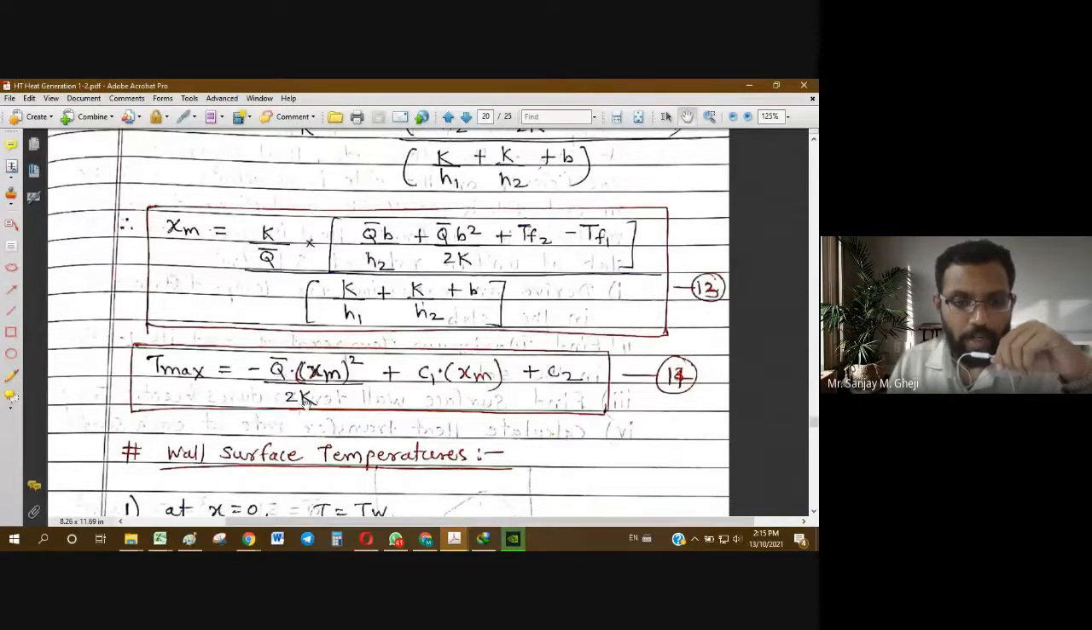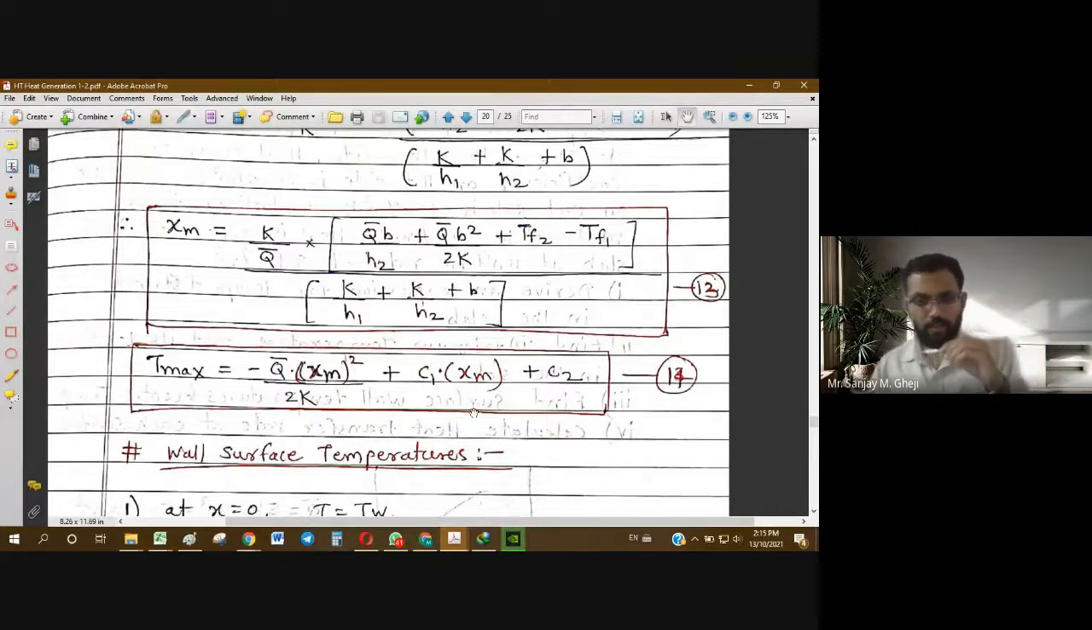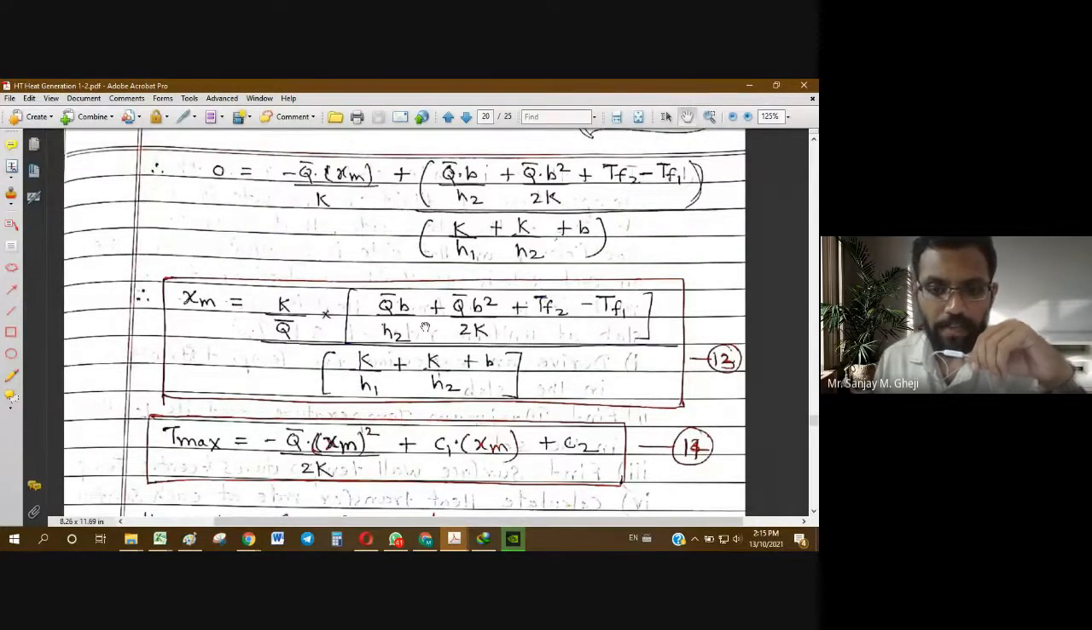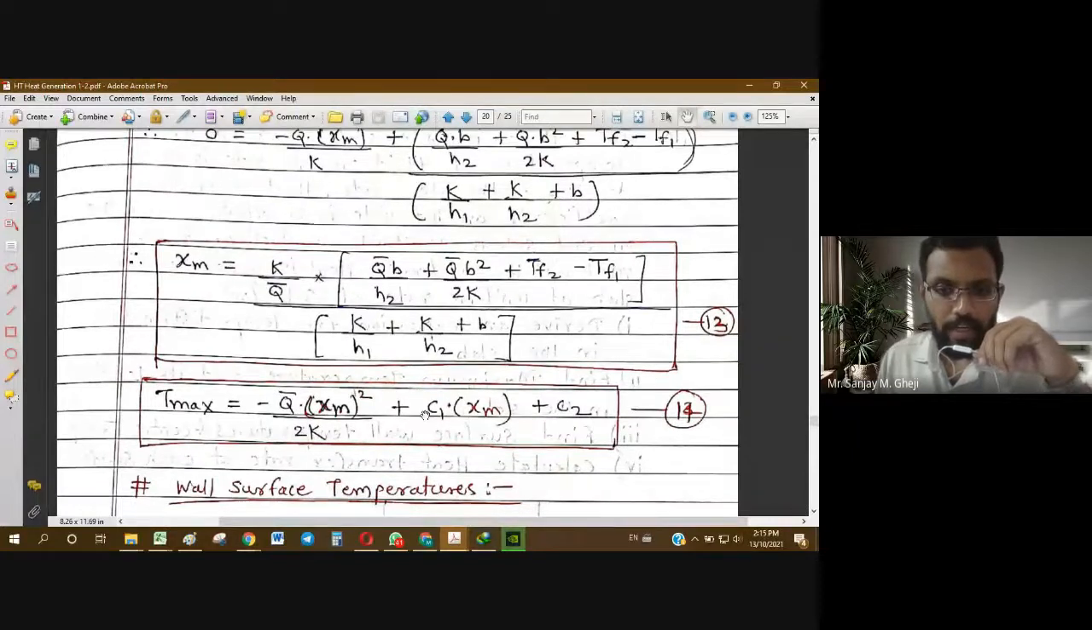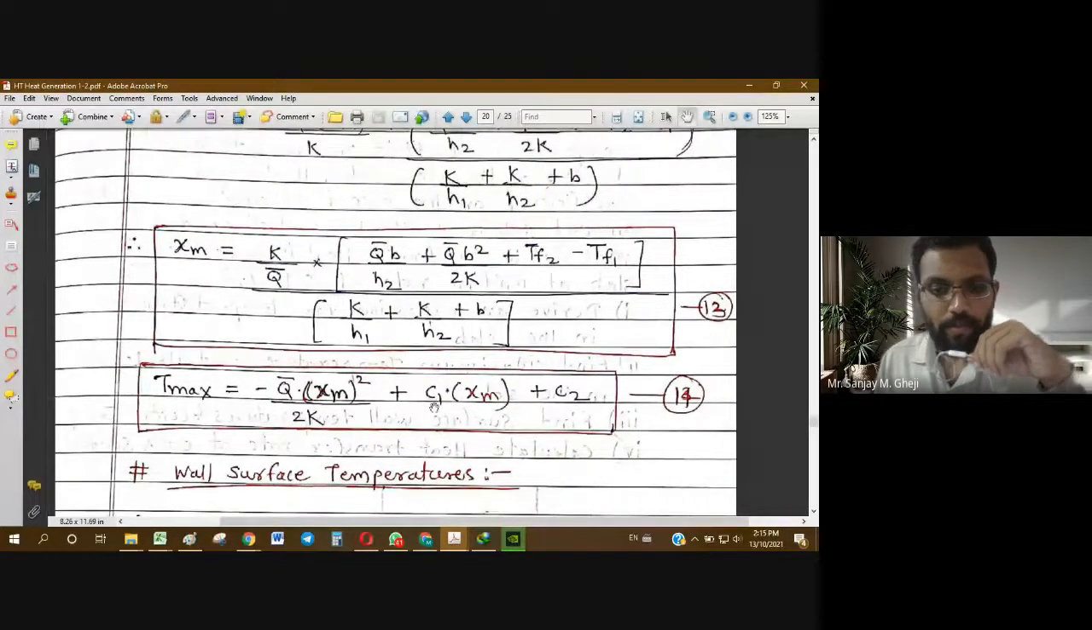minus q bar by 2k xm square. In place of x, we will put this xm, so xm square plus c1 into xm plus c2. We are not writing c1 and c2 in this form because c1 and c2 are very large. They have very large expressions, and it becomes very cumbersome to write them again and again. So we simply put c1 and c2.